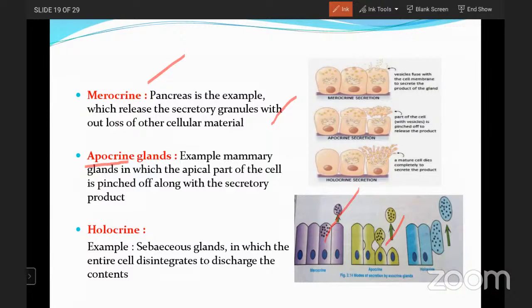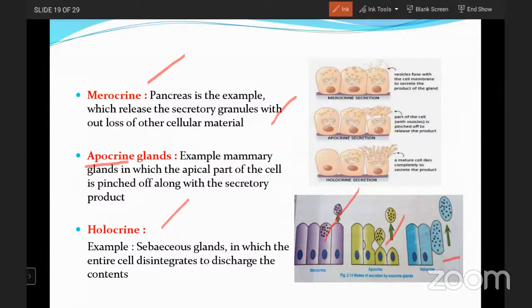But the third, holo, means complete. Here, example, sebaceous glands, in which the entire cell disintegrates to discharge the material or secretory product. The entire cell disintegrates here. So that is the holocrine method.